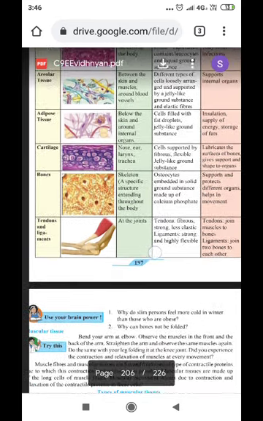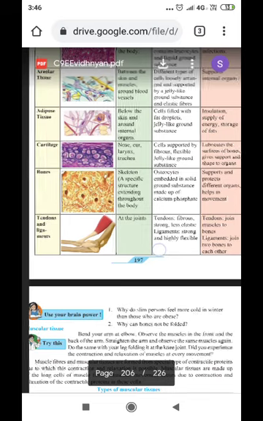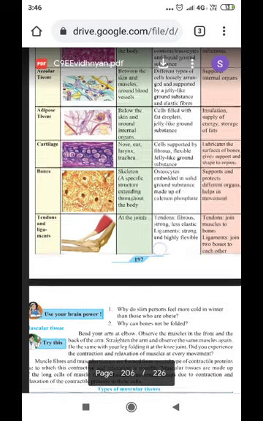Then adipose tissue, below the skin and around the internal organs. It has cells filled with fat droplets and jelly-like ground substance, and its function is insulation. In case we jump or dance here and there, the internal organs may get injured, but because of the presence of adipose tissue, all these organs are protected from injury. So that is why it is called insulation. Then supply of energy and storage of fats.